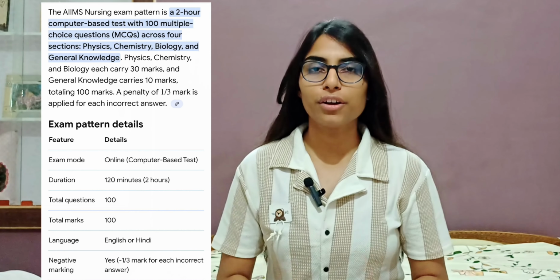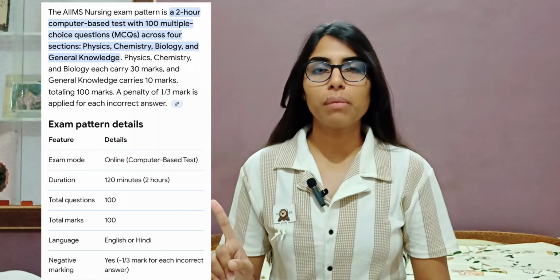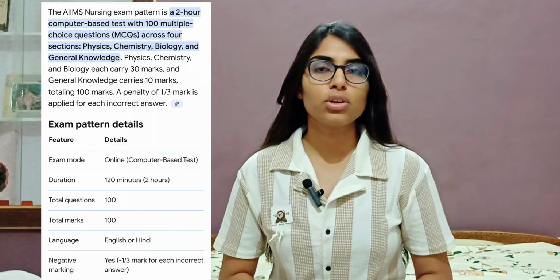Now let's discuss its exam pattern. There will be 100 questions and 1 mark for each question. If you mark a correct answer, you will get 1 mark, and if you mark an incorrect answer, you will get -1/3. So yes, there is minus marking of 1/3. Now it is a 2-hour paper, which is 120 minutes, and you have to do 100 questions in these 120 minutes. The syllabus for this exam is physics, chemistry and biology, and GK is also there.